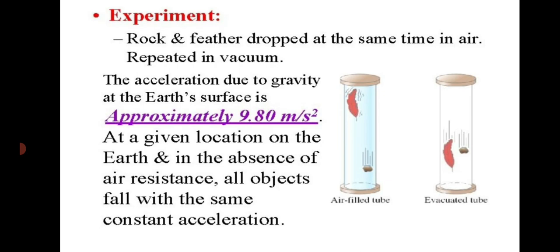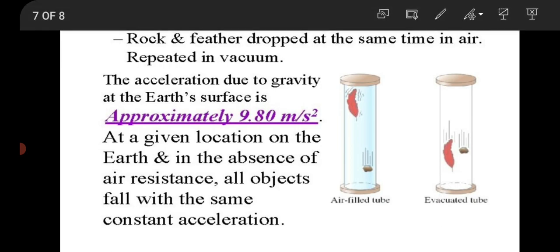And an experiment was performed. Suppose you are dropping a rock and a feather at the same time in air. There are two experiments here, in vacuum and in an air filled tube. If you drop the feather and rock together in an air filled tube, they should accelerate at the same rate, 9.8 meter per second square. But the stone will come down faster as compared to the feather.